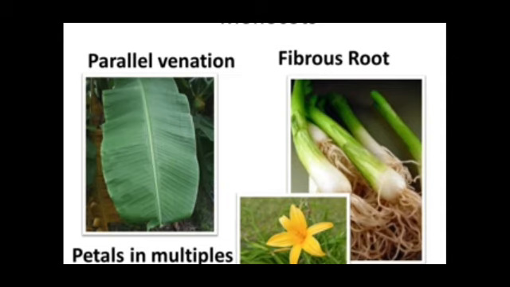So that is a major characteristic of your monocotyledon. You should be able to differentiate between the characteristics of monocot and dicot based upon the slide shown here. I'll repeat, monocots have parallel venation, veins are parallel to each other, they have a fibrous root system, and they have multiple petals.